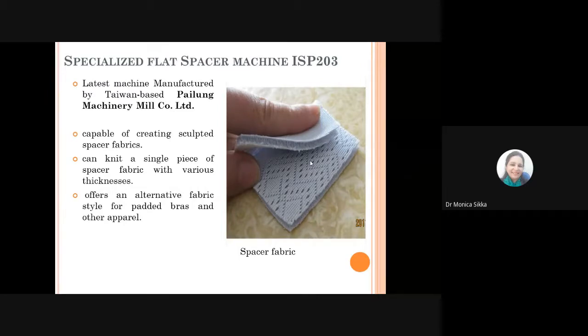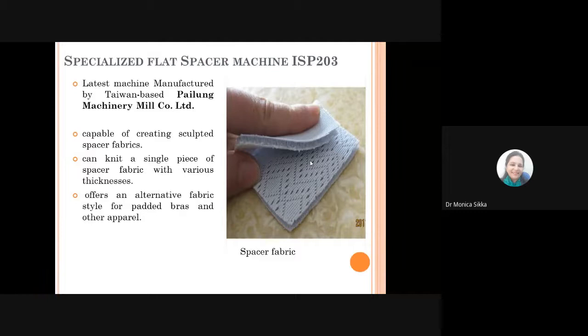But the specialized flat spacer machine can knit a single piece of spacer fabric with varying thicknesses. So you can have varied thickness of the fabric at varying places according to your requirement. You can have the right amount of thickness at a particular part, and maybe it has to be reduced in another part.